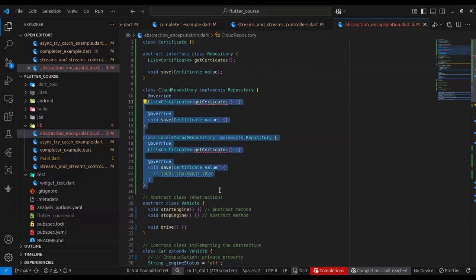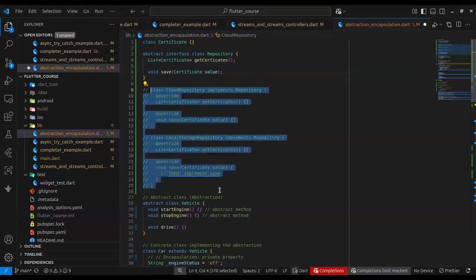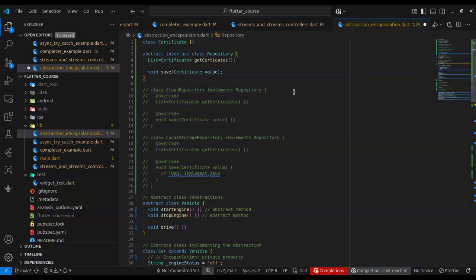And the reason that is important is it helps us decouple applications, and we can have different implementations of the same thing. I gave an example of a repository, and I said a repository represents, for our use case now, a data source, where data comes from.